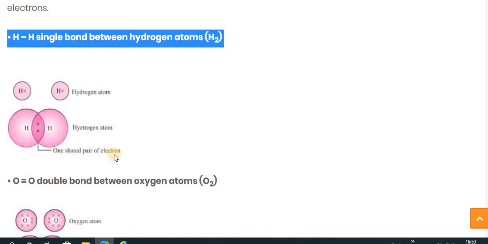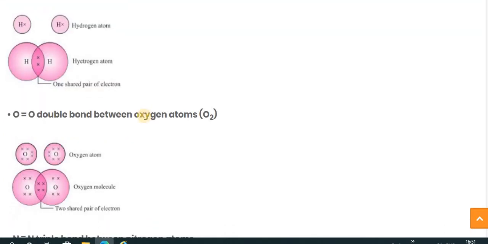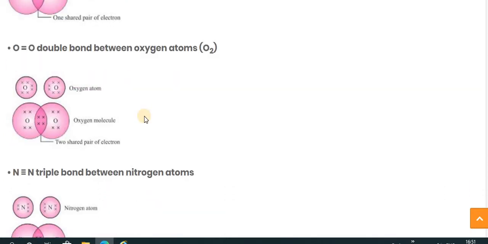So here you can see the one shared pair of electrons is there. If one pair of electrons is shared and the bond is formed, then it is called a single covalent bond, because here only one pair of electrons is shared. That's why hydrogen possesses a single bond. So you can write H–H, the single bond between the hydrogen atoms. Now let's see the double bond, or the double covalent bond, in an oxygen atom.